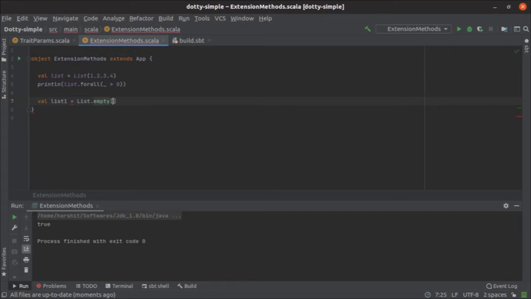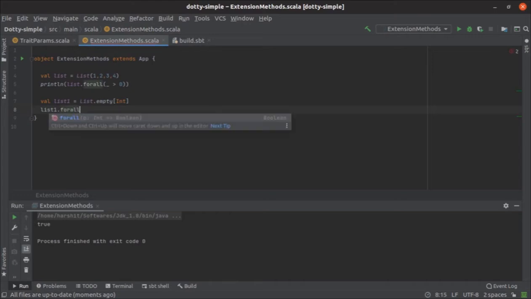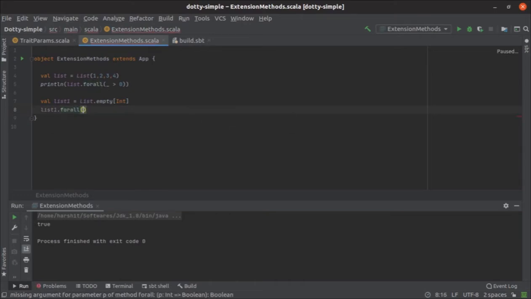Dot empty of the same type, Int, and if I apply the same forall method with this empty list also, what should I get in this case? Let's see what the compiler has to say.